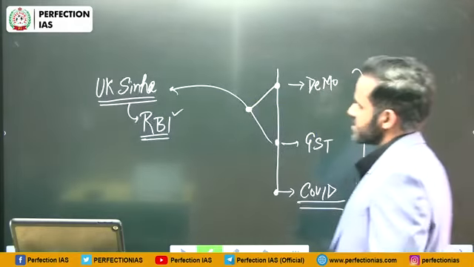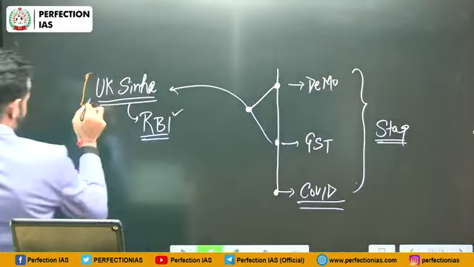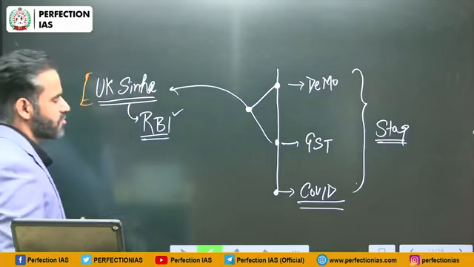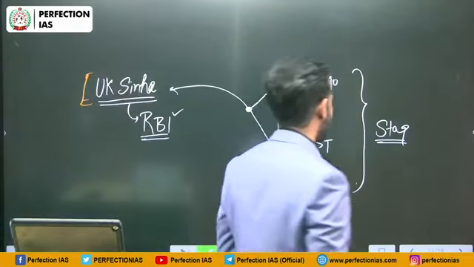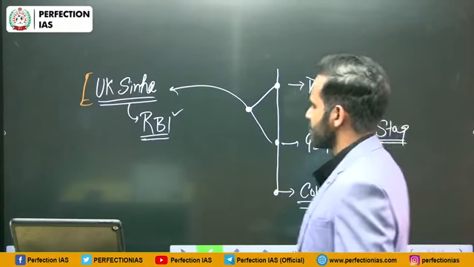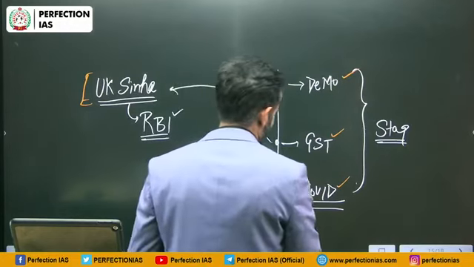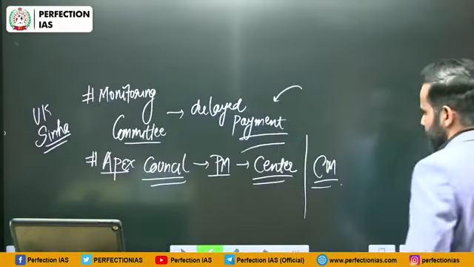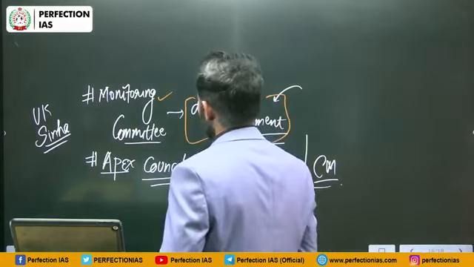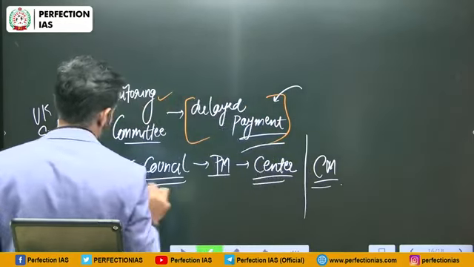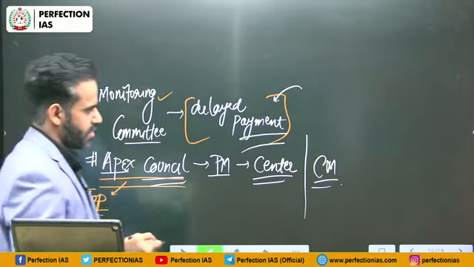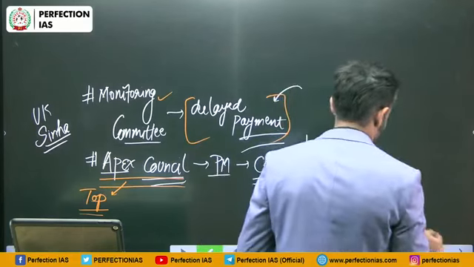Then we have discussed the recommendations of the UK Sinha committee, the background in which this committee was set up by RBI to suggest recommendations for the growth of the MSME sector. The sector was facing problems because of demonetization, then GST and then COVID. Actually, it was set up before COVID. However, COVID also acted as a barrier for the growth of the MSME sector. So it recommended a monitoring committee so that the delayed payments issue can be resolved. Apart from that, it also recommended an apex level council. Apex means top level council. The objective is to speed up the entire process.